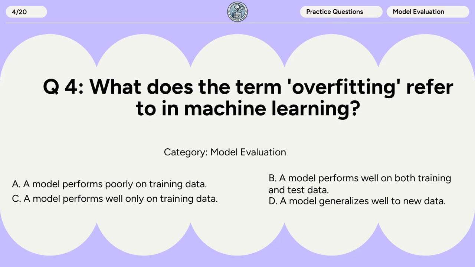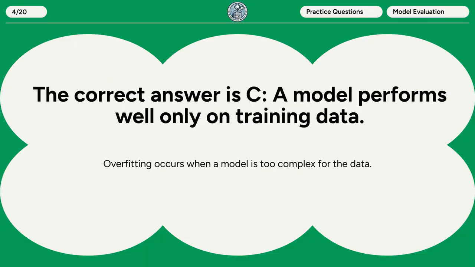Question 4. What does the term overfitting refer to in machine learning? A. A model performs poorly on training data. B. A model performs well on both training and test data. C. A model performs well only on training data. D. A model generalizes well to new data. The correct answer is C. A model performs well only on training data. Overfitting occurs when a model is too complex for the data.